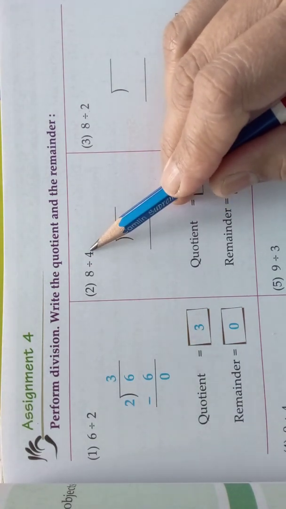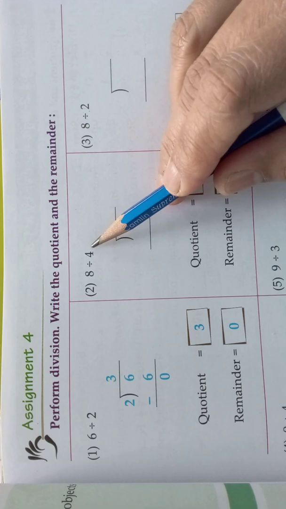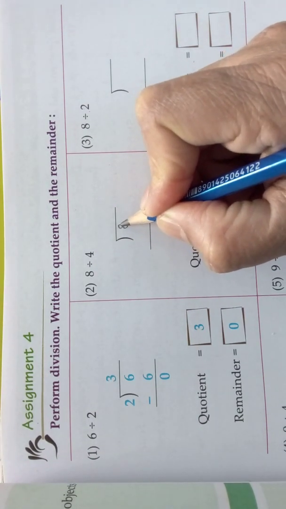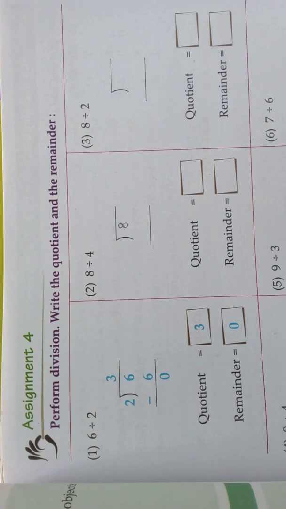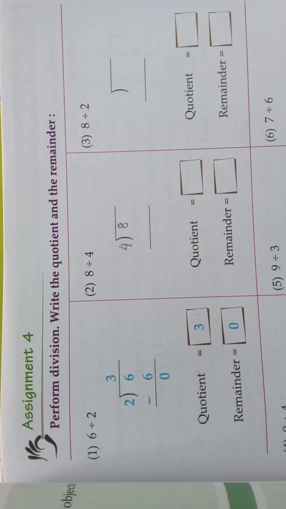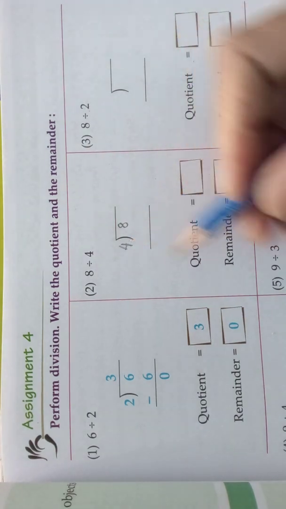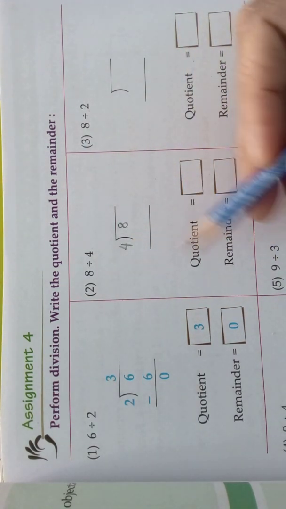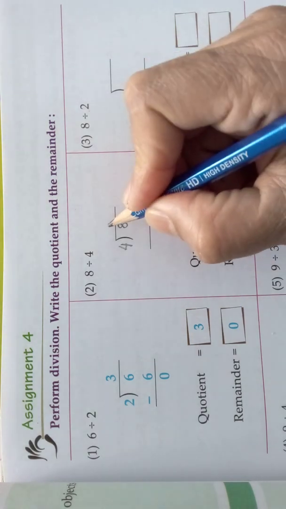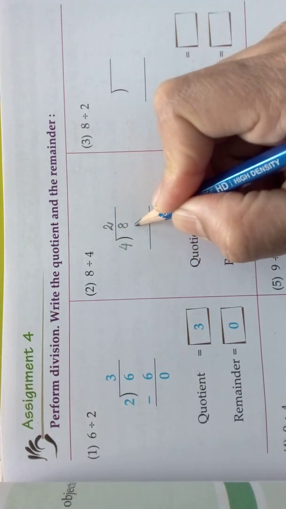8 divided by 4. Here 8 is the dividend, so write 8 here. And 4 is the divisor, so write 4 here. You know the place where we should write the dividend and where we should write the divisor. So, 8 here, 4 here. Now we should tell the 4 table. 4 ones are 4. 4 twos are 8.